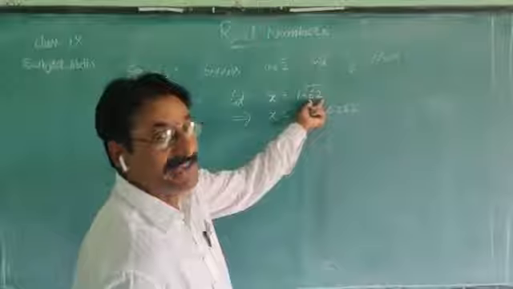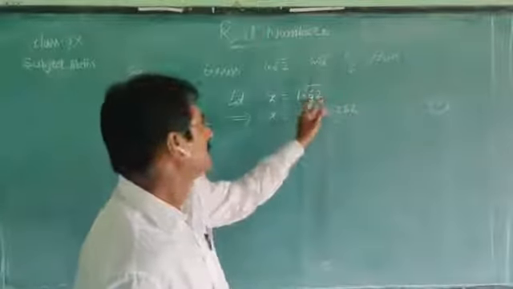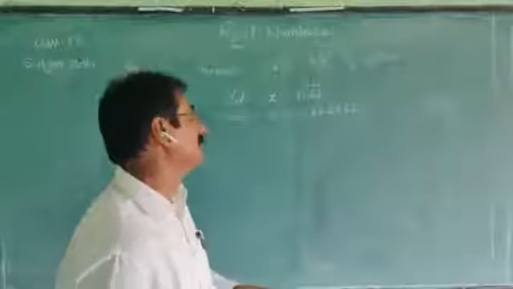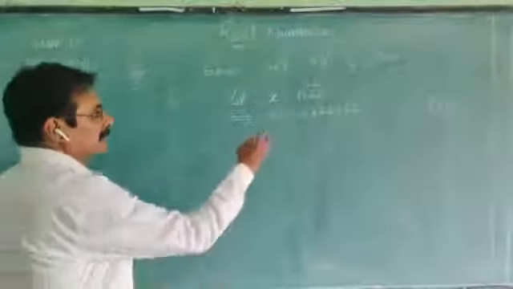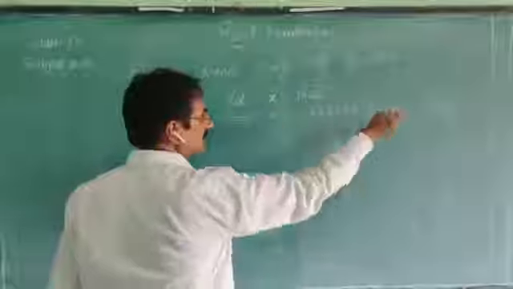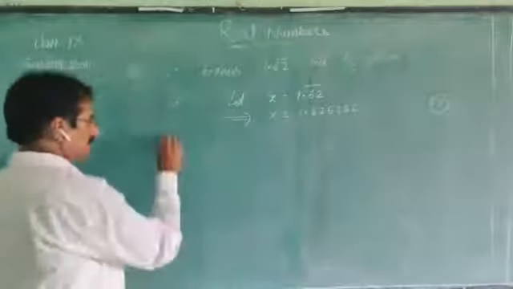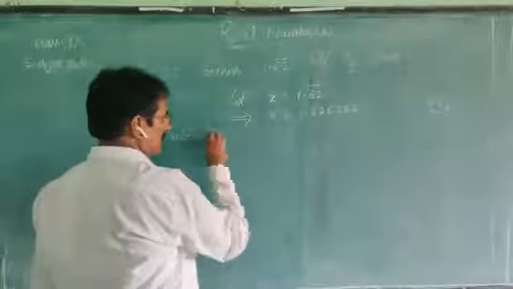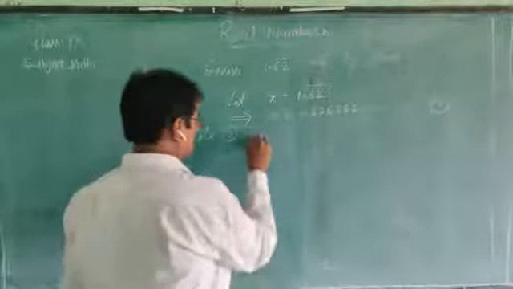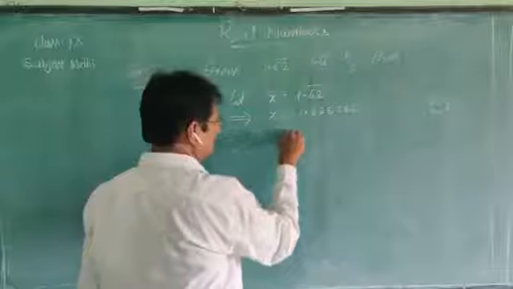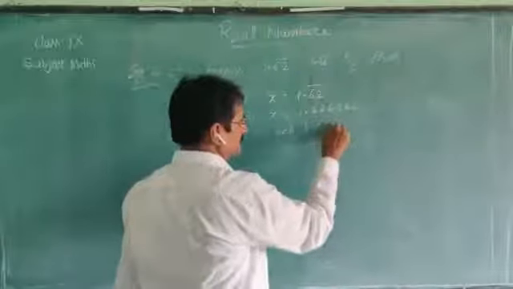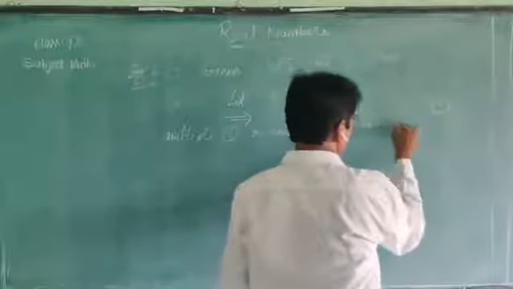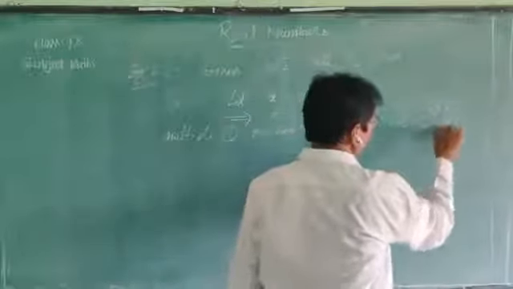You know the period and periodicity? Yes, there are 2 digits. The period is 2 here. So multiply both sides of equation 1 by 100. What do we get?